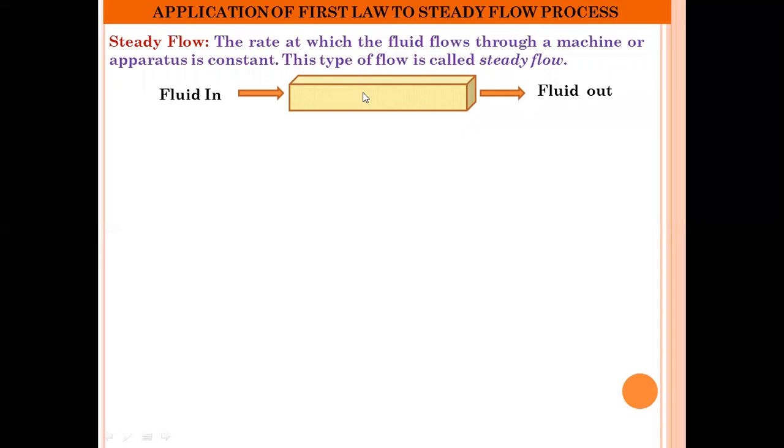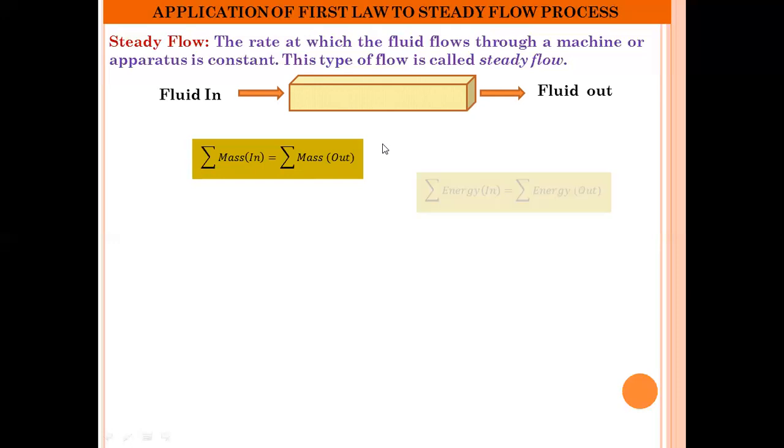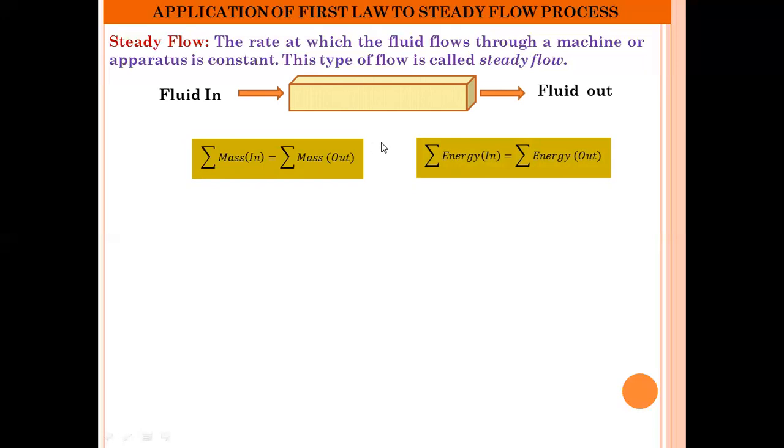In fact, we can say that the total mass of the fluid entering the system should be equal to the total mass of the fluid leaving the system, or the total amount of energy flowing into the system should be equal to the total amount of energy flowing out of the system.